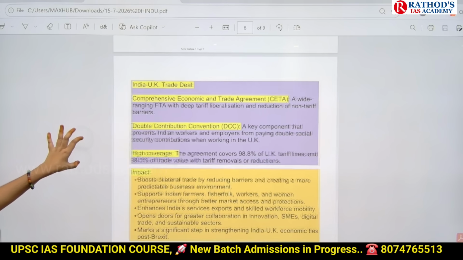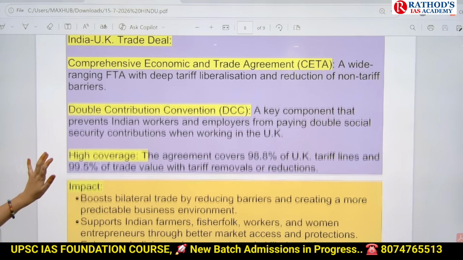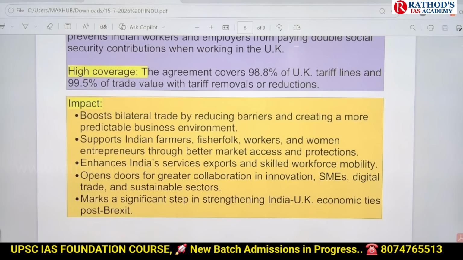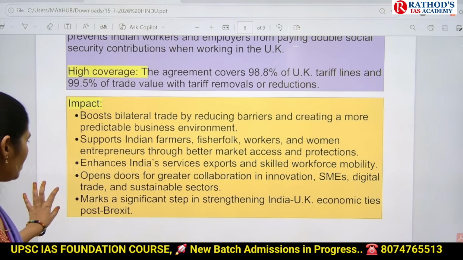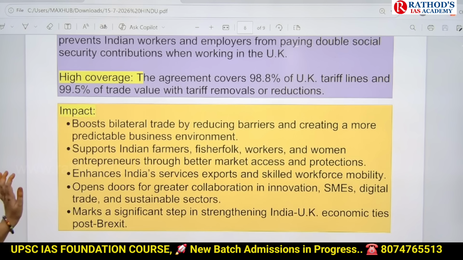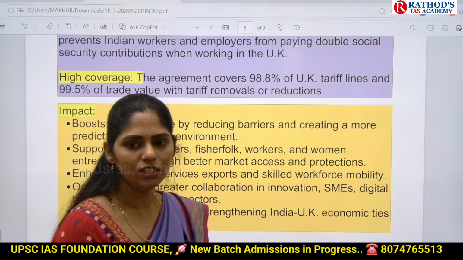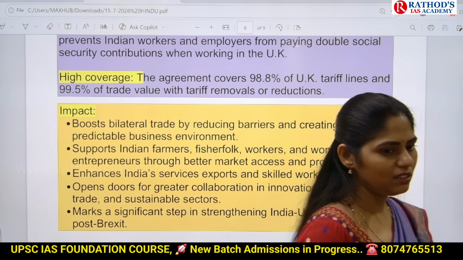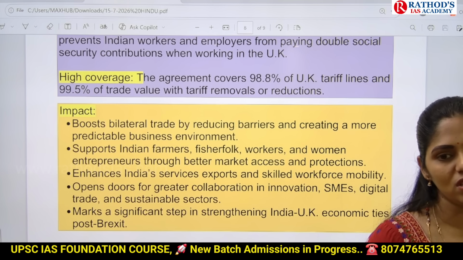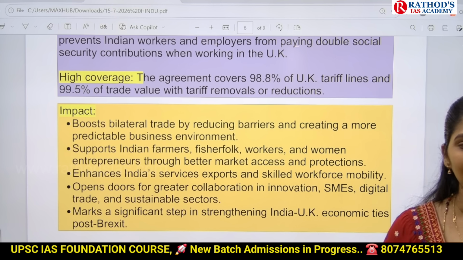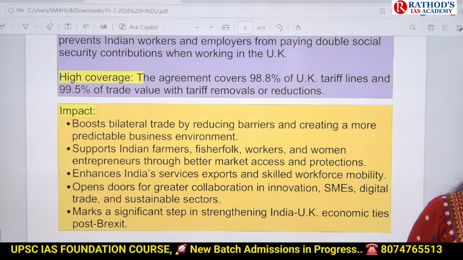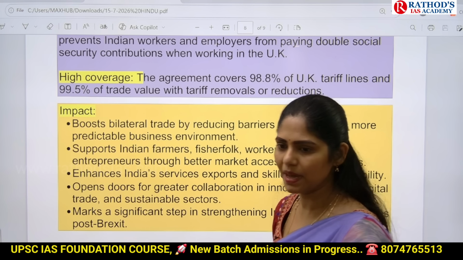First one is CETA, Free Trade Agreement. Next one is DCC. Next one is coverage. So now what will be the impact of this agreement? Obviously, it will boost bilateral trade between India and UK. It will increase our exports. Our goods will be exempted from tariff so that our goods will become competitive in UK's market.